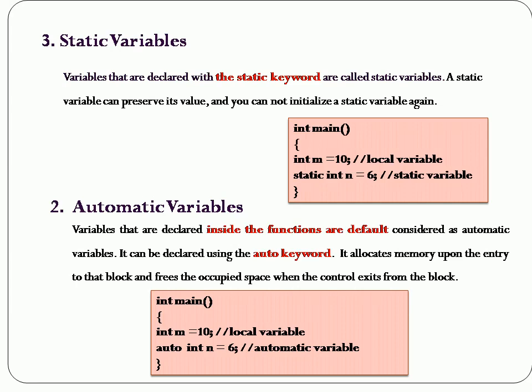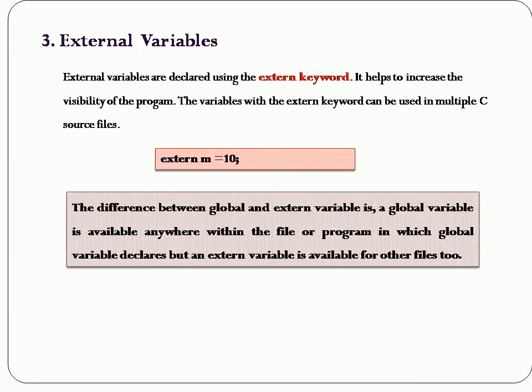Once it encounters the close bracket, the space allocated for the variable in memory will be erased and used for some other purpose. Those kinds of variables are called automatic variables.